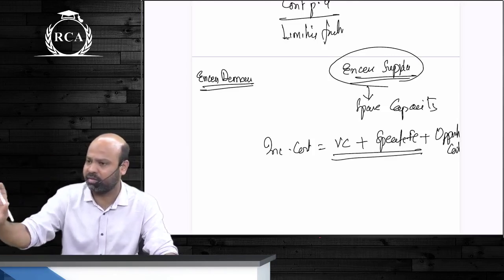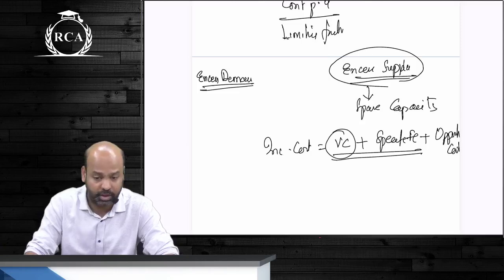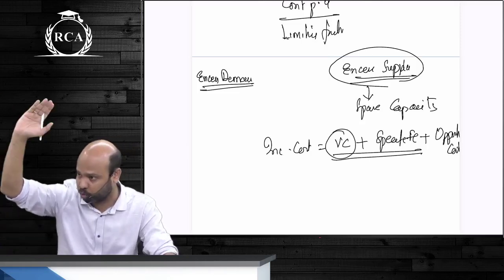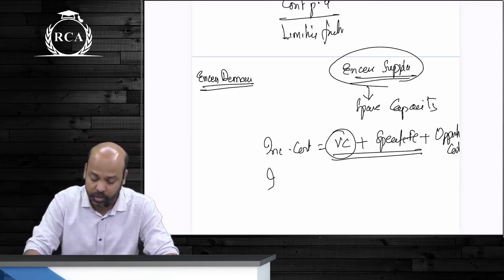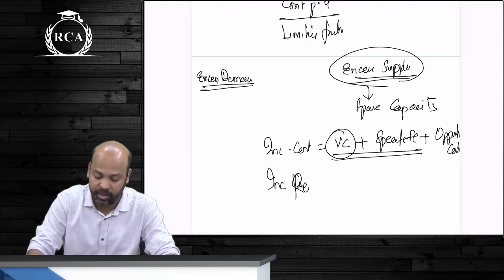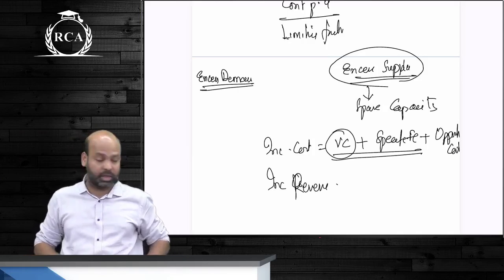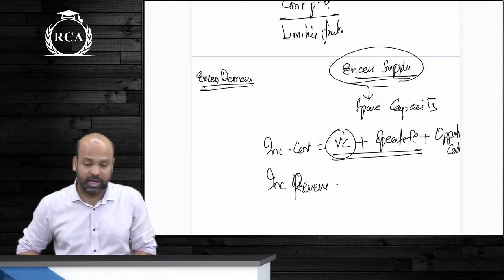None of the questions that we did, beta, had specific fixed cost. At CA Inter level, they only bother about variable cost. So concentrate only on that part, guys. Just in case they blindly copy a question from the CA Final earlier old syllabus, that is why I explained the other concepts also. So you will always compare incremental cost, beta, with incremental revenue. As long as your incremental revenue is more than the amount of incremental cost, you're going to take up a project. What were the excess supply decisions, guys?